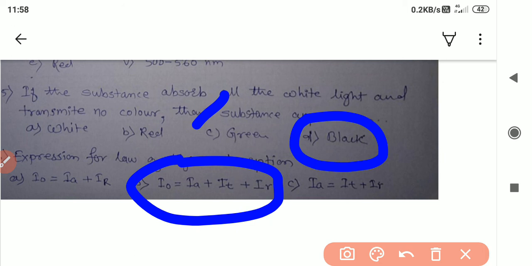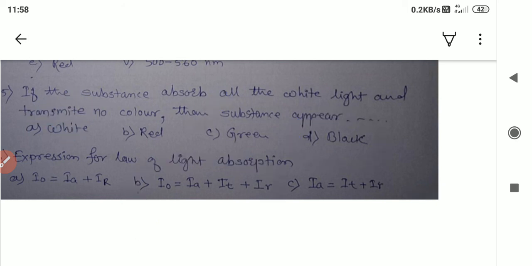The expression of law of light absorption gives the, see, when light fall on the object, when